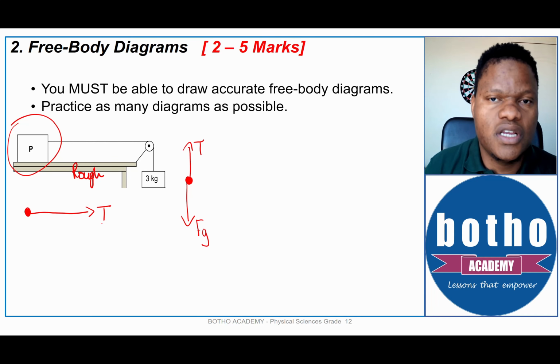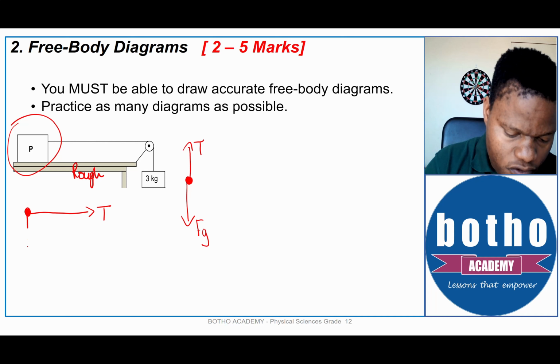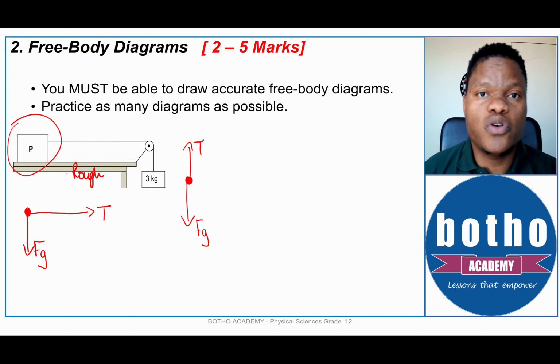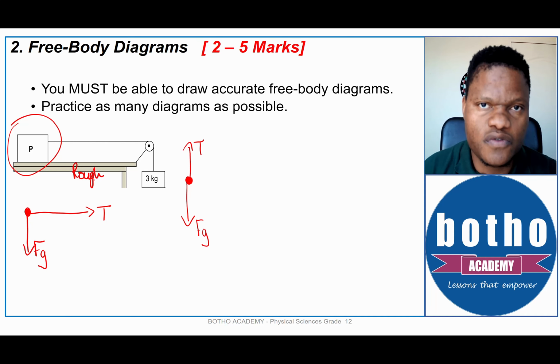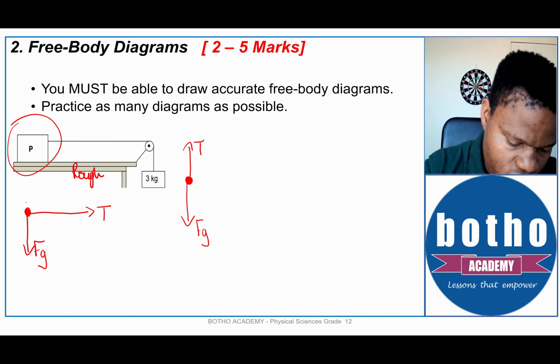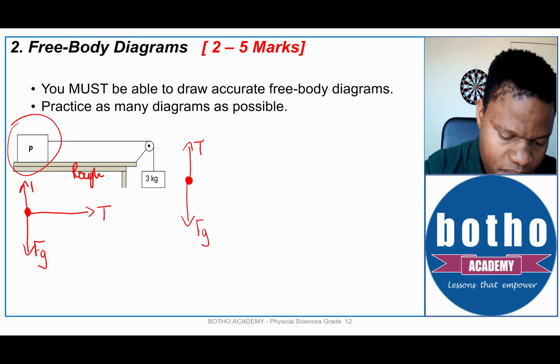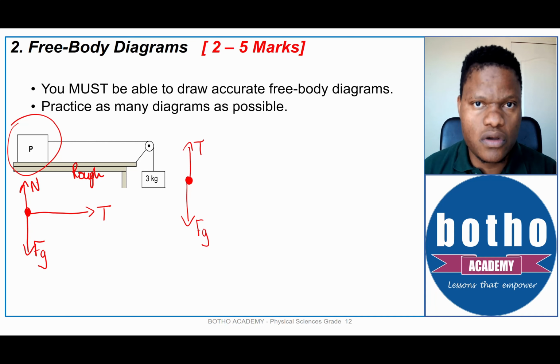That would be tension. The next force will be the force of gravity, which is pulling it down, or the weight. And because block P is in contact with a rough surface, we have a normal force which is applied by the surface on block P.